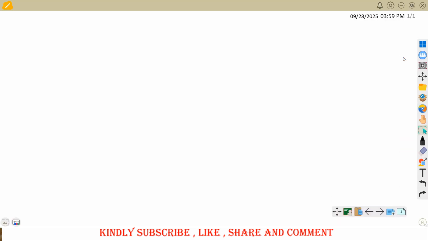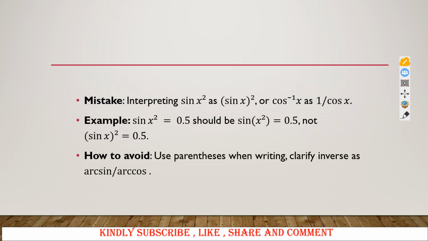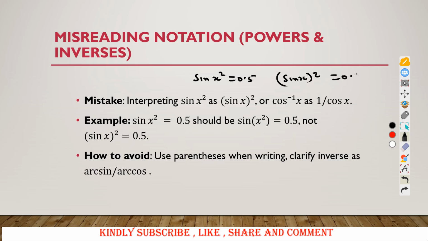So next we look at misreading notations, that is powers and inverses. What usually happens here is that you are given sine x squared is equal to a value, for example 0.5, but you are treating this as sine of x, which is squared, is equal to 0.5.